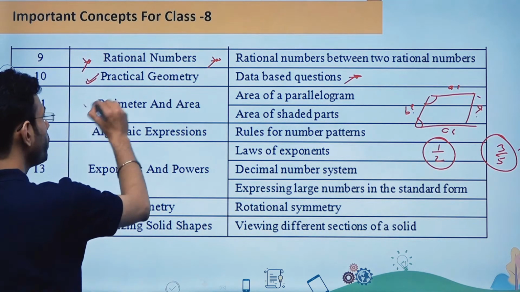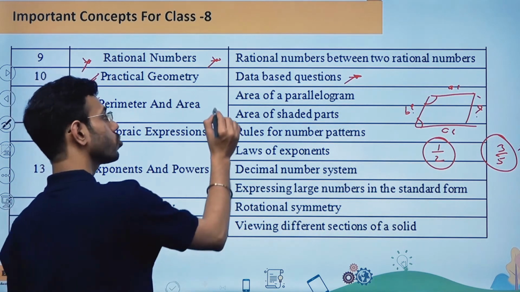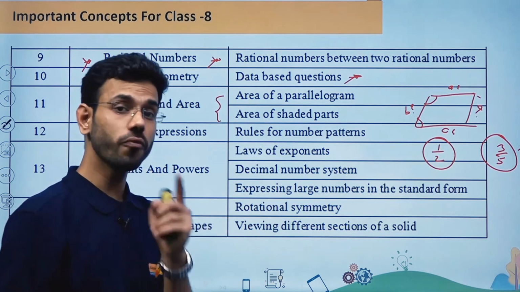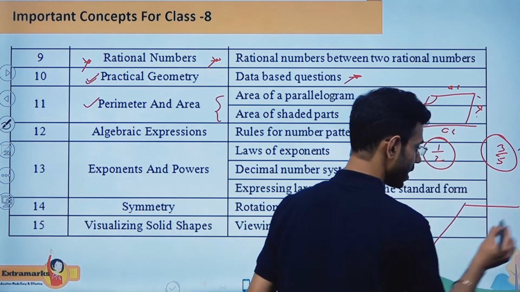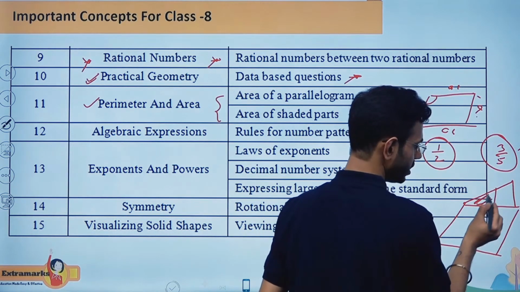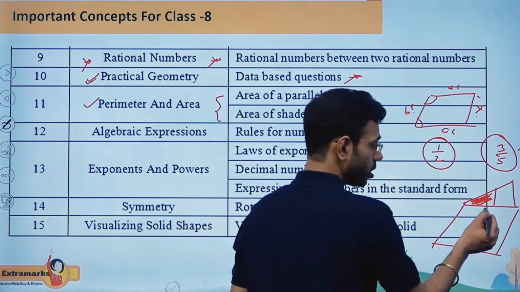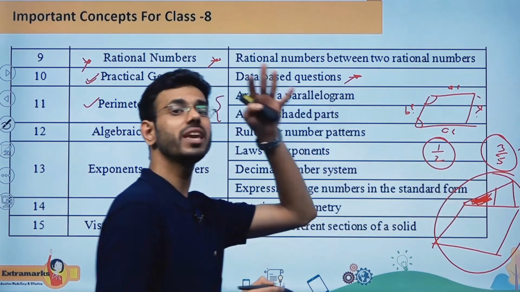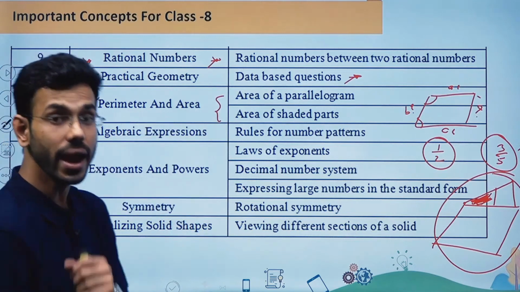Now the next chapter is going to be perimeter and area. In this chapter the question can be asked from the area of a parallelogram. So you should know the formulas of area of parallelogram as well as area of shaded part. That means maybe they can give you some diagram like this, and they will shade this part and ask you what is going to be the area of this particular shaded part, and some further data required to calculate this shaded area will be given in the question itself. So this kind of questions will be very important when I'm talking about the chapter perimeter and area.